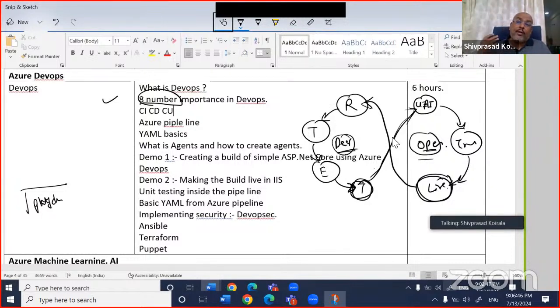I would rather say that, if possible, you should make only one head, because the operation head is different, and he is fighting on mail, and then the developer head is putting him in CC. I don't know, those kinds of things happen, right? So it is better if you make just one head and say that both of them are the same. So this is the first step, right?